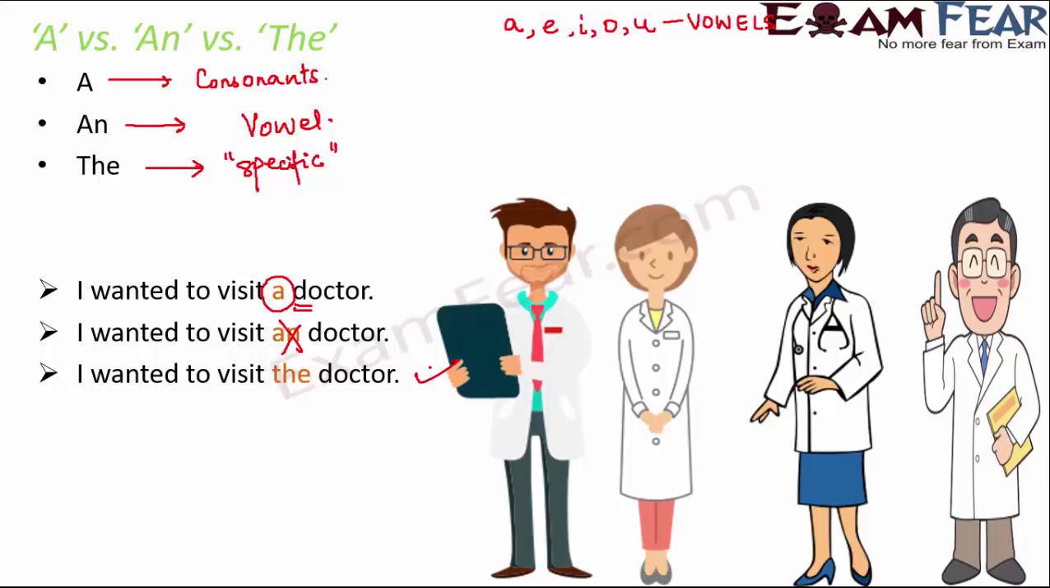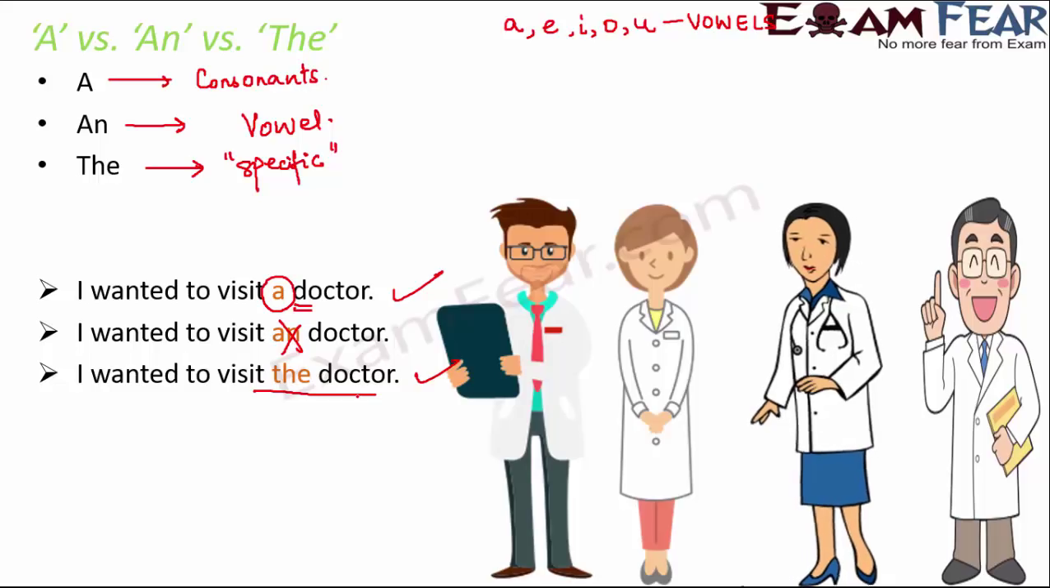Yes, this is correct. But meaning wise, the first sentence means that I wanted to visit a doctor, and that doctor could be any one of these doctors. Let's say these are the four doctors who are available in the hospital. If you say, I wanted to visit a doctor, that means you are ready to visit any of these doctors. You are not talking about anyone in specific. But if you say, I wanted to visit the doctor, that means you are talking about a specific doctor, that I wanted to visit that particular doctor.